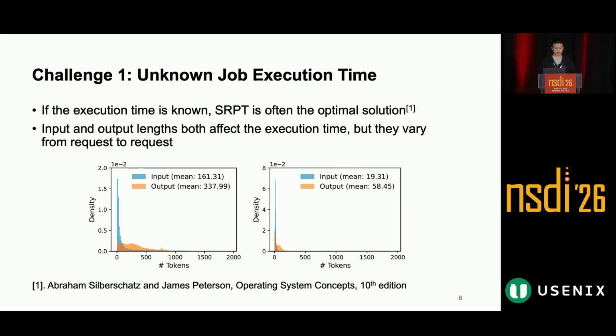The input length is known when the request arrives, but the output length is not known in advance. A request with a short input may generate a long output, and a request with a long input may generate only a short output. Both input length and output length affect the total execution time. This makes it difficult to directly apply scheduling policies such as SRPT.